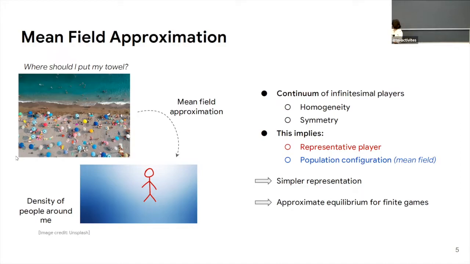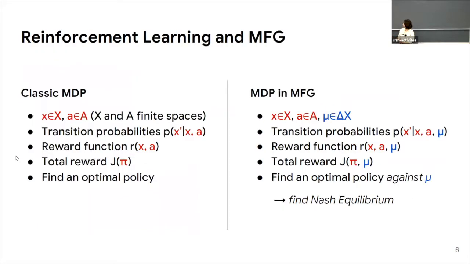But this still offers a simple representation, and it can be useful to approximate equilibria in infinite games. So in this talk, I will suppose that I have finite state and action spaces, X and A. We will be in a setting close to the finite horizon setting.